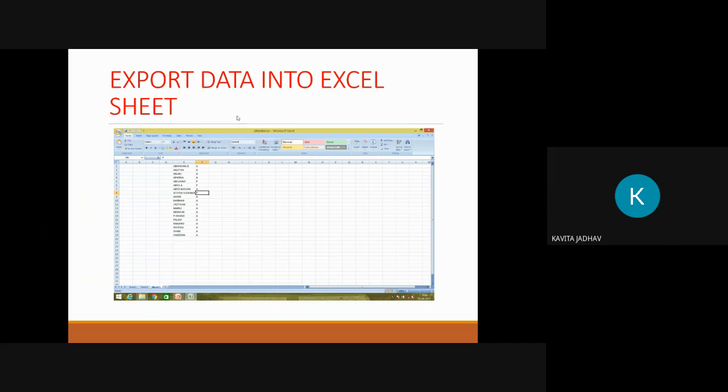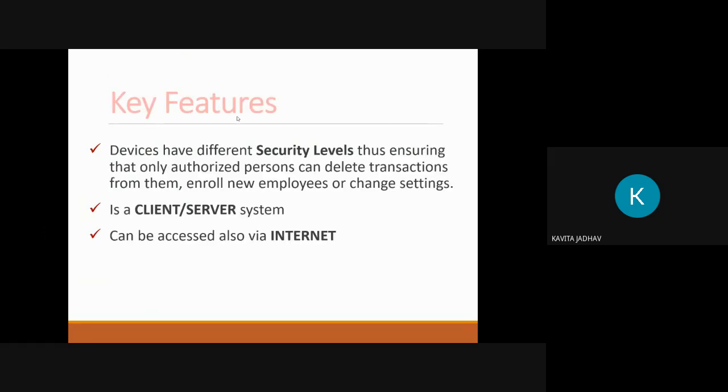So here are the lists. There are four columns in the list: one is for name, one is for attendance, that is absent or present, the third one will be for date, and the fourth one will be for time. So the date and time will also be stored in our attendance Excel sheet.